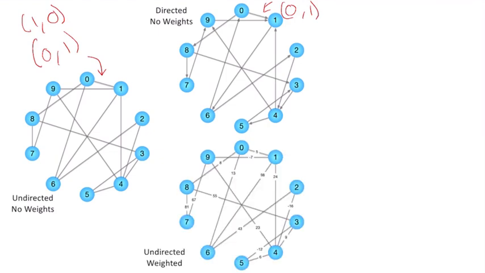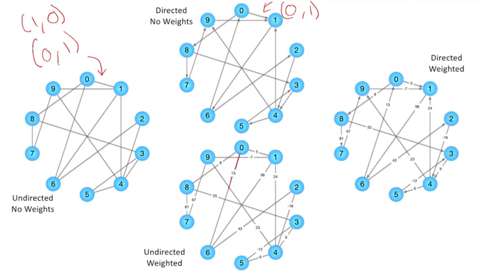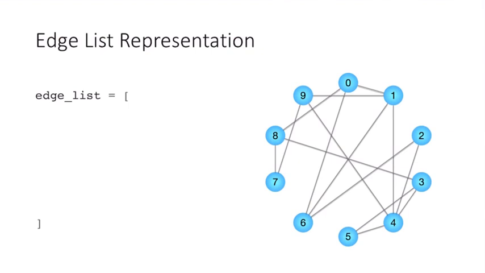We'll talk about weighted graphs. So that's a graph where each edge has some sort of value associated with it. So if you're thinking about a graph representing geography, maybe that edge is distance, or maybe it's time to travel between 2 points. We can also have directed and weighted graphs. All right, well, let's talk about our first representation.